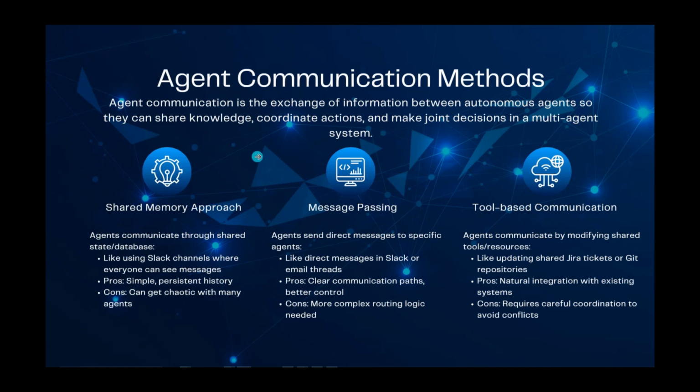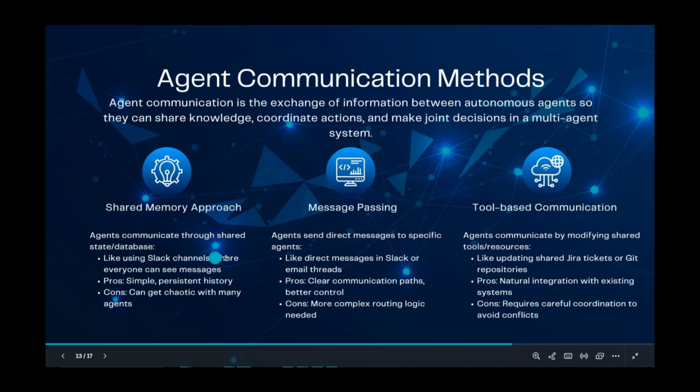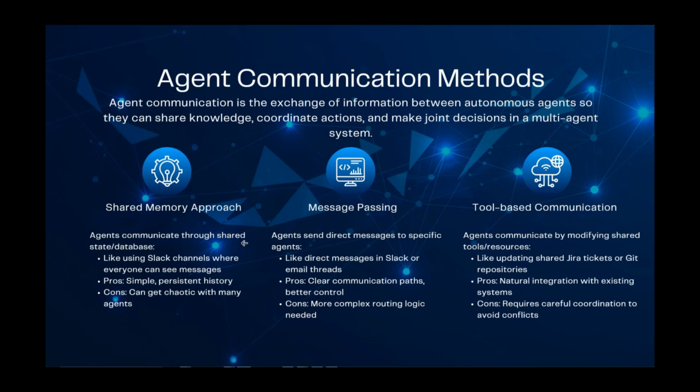First one is the shared memory approach. This basically means like a group chat. If you are chatting in a WhatsApp group, let's say all the people are in a common WhatsApp group, and we can give our ideas and message each other. This is basically a group chat, like using Slack channels. Everyone can see the message. The pros are that it is simple to implement and has persistent history through time.